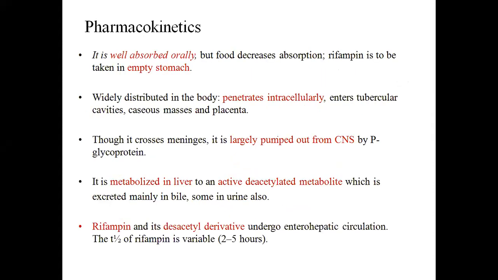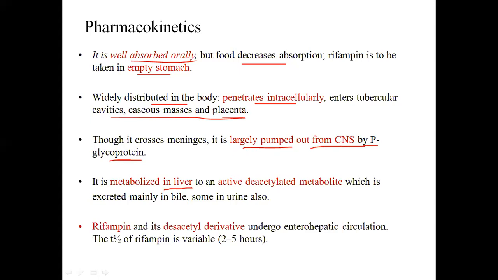Okay, now come to the pharmacokinetics. It is well absorbed orally, but you have to take it on an empty stomach because food decreases absorption. Then widely distributed in the body, penetrates intracellularly, पूरे body के cavities के अंदर वो जाएगा, that is no issue. Then it can cross the placenta. Then it is largely pumped out of the CNS by P glycoprotein. तो ये ब्रेन में तो जाएगा बट वहां से पंप आउट भी हो जाएगा.